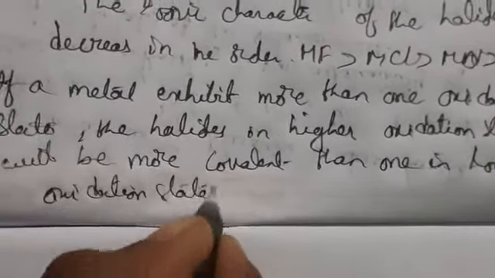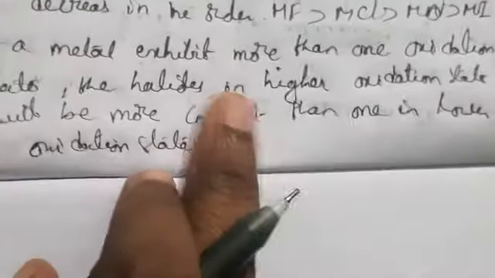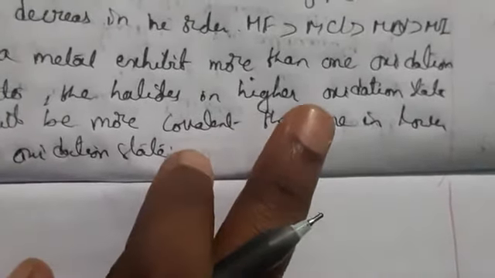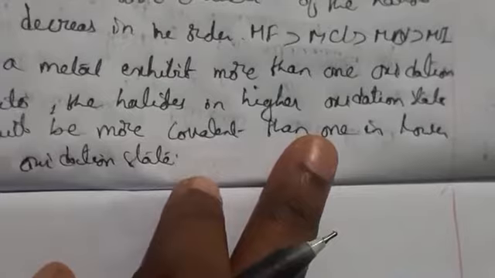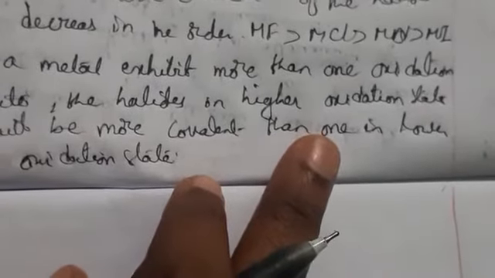Means what here? If a metal exhibits more than one oxidation state, the halide with the higher oxidation state will be more covalent compared to the lower oxidation state.